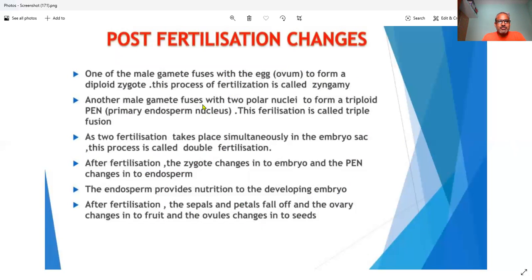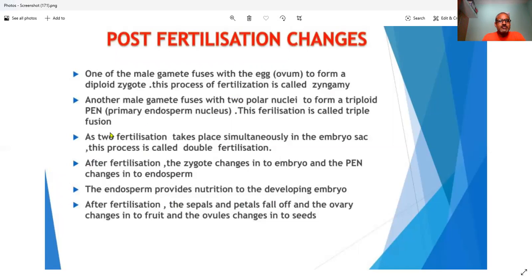Another male gamete fuses with the two polar nuclei present there to form a triploid structure, called the primary endosperm nucleus, and this fusion is called triple fusion, because two nuclei and one gamete take part in it.